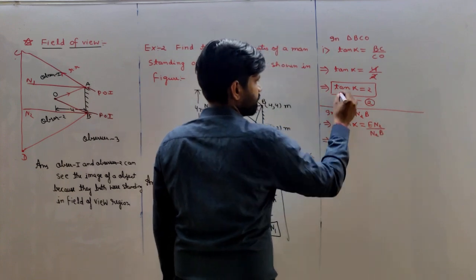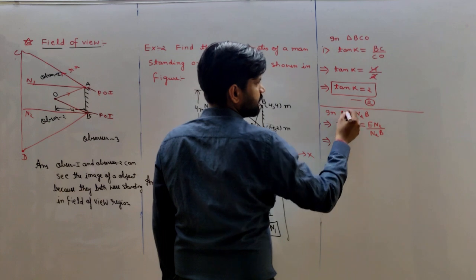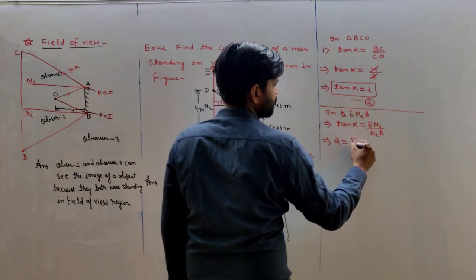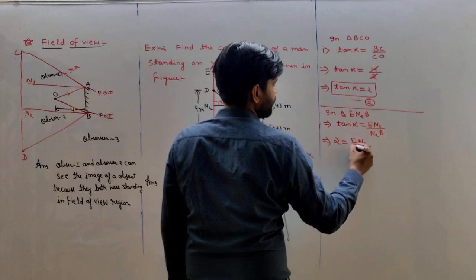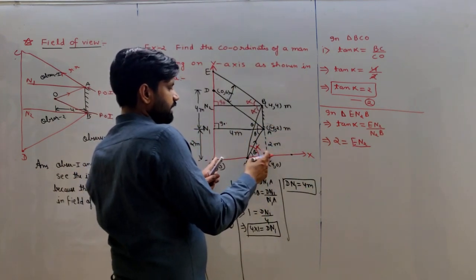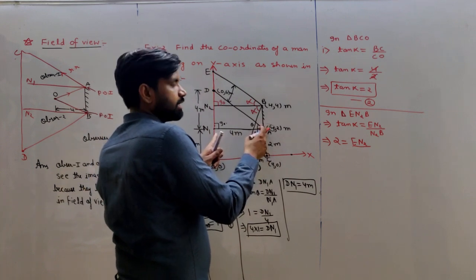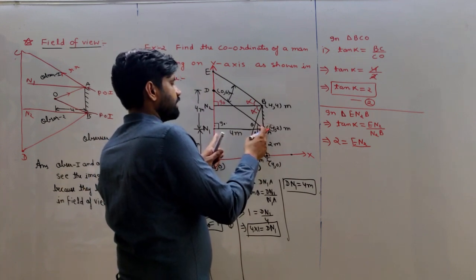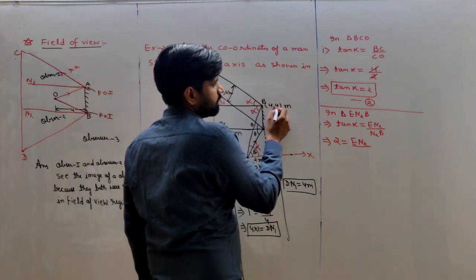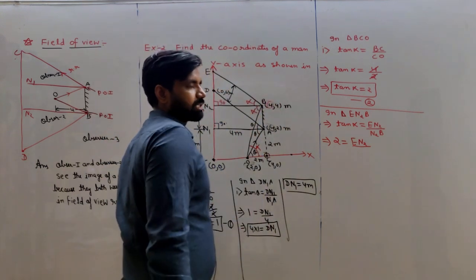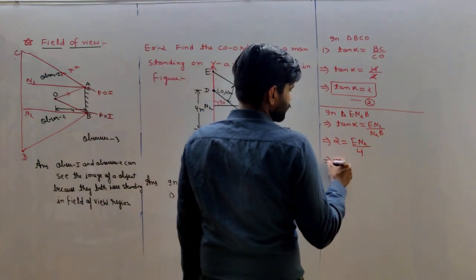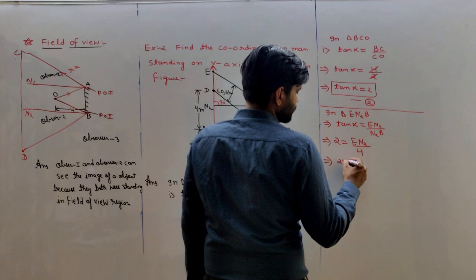From equation 2, tan alpha is equal to 2. EN2 we have to find, and N2B, this length is 4 meter, like N1A, and this length N2B is also 4 meter. This is the coordinate of the x-axis. So 2 into 4 is 8.